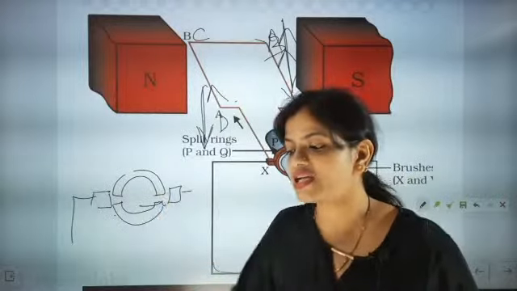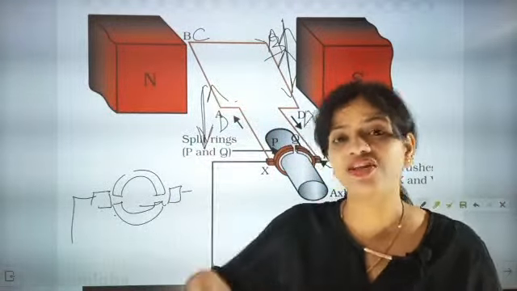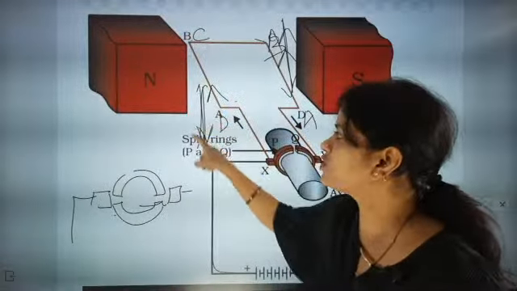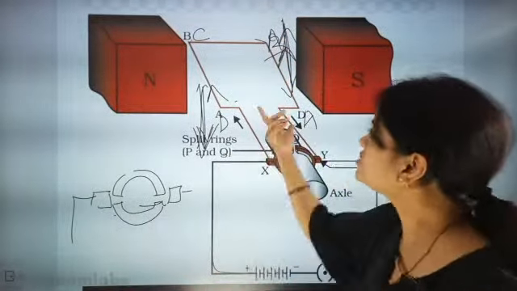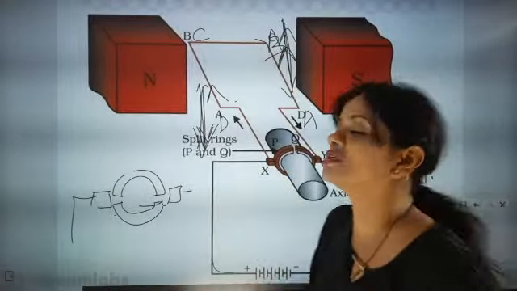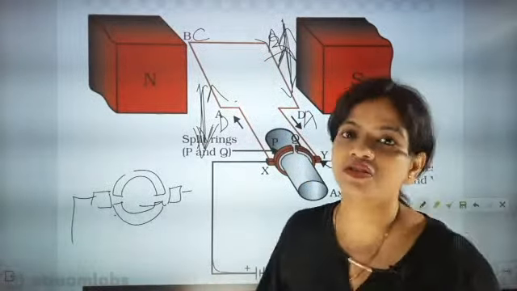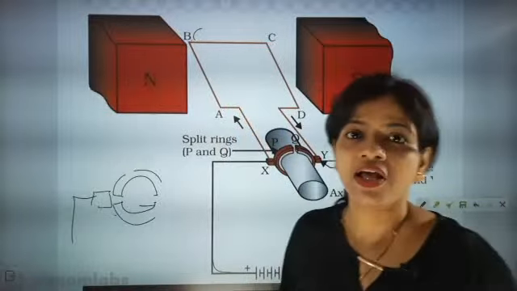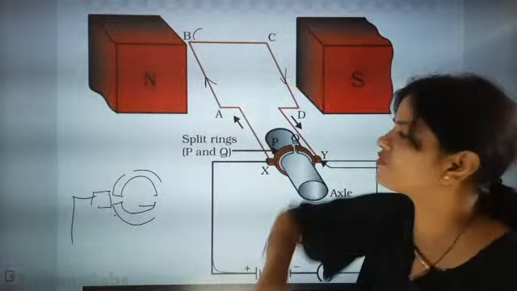These two parallel sides will rotate, and the force generation will be different. When on AB the force was inward, on CD the force was outward; now it will go opposite. Now CD will have force inward and this one will be outward. So the current direction reversing means that on the side only the direction of current reverses, because when AB is here the direction of current is this one, and CD is this one.